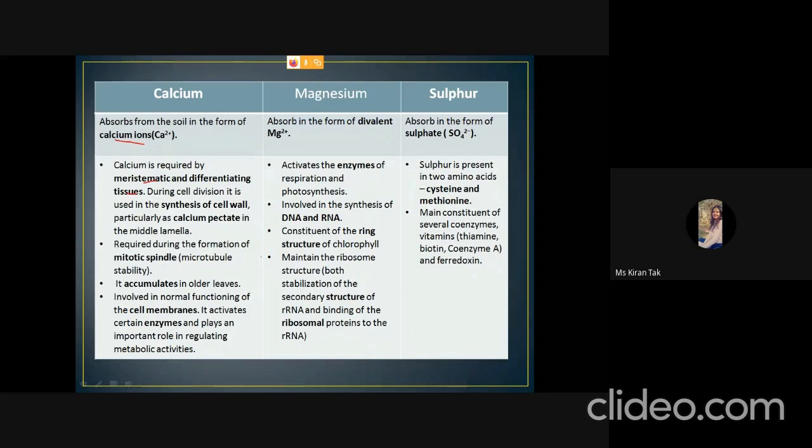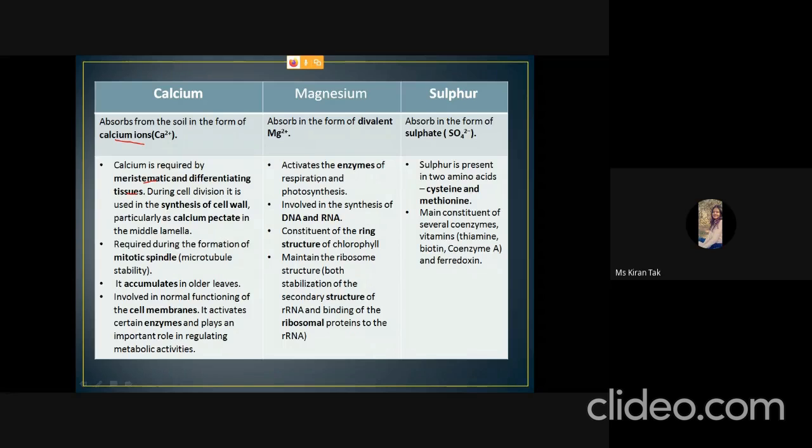Calcium is also involved in the normal functioning of the cell membrane, as it activates certain enzymes and has an important role in regulating metabolic activities. Magnesium is absorbed as a divalent ion. It activates the enzymes of respiration and photosynthesis.